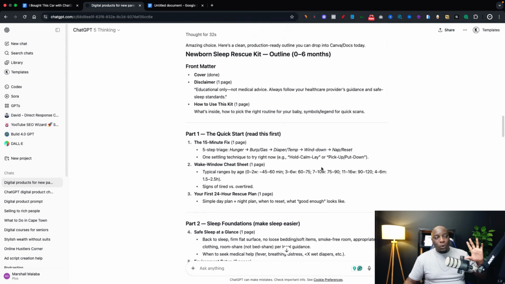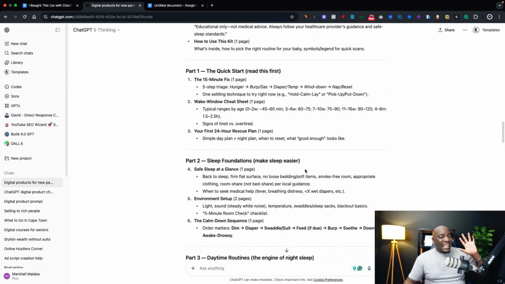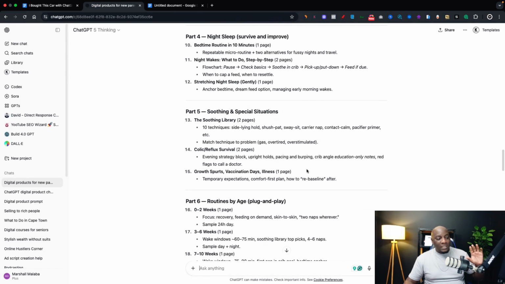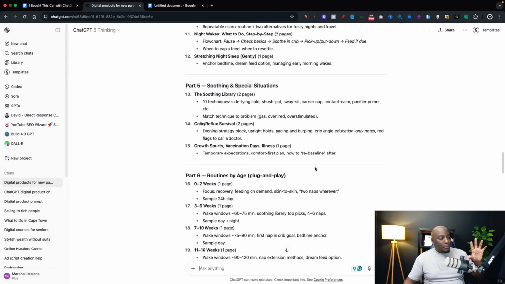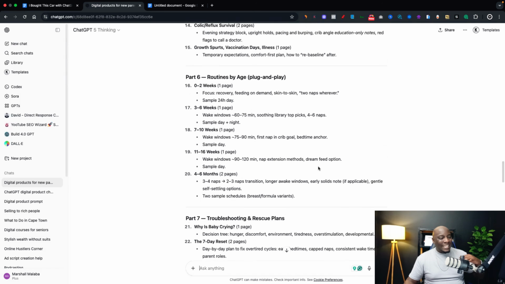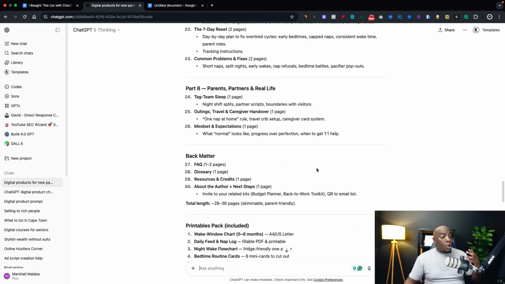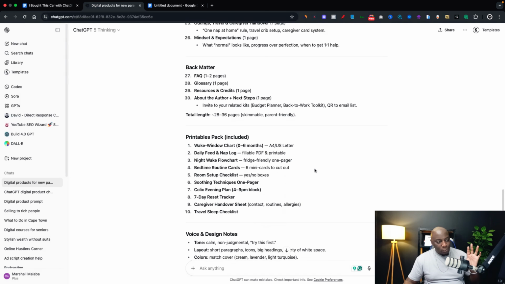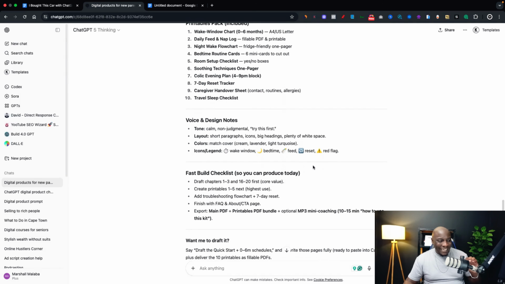Now, depending on the type of book that you want it to create, it can be a short description. In my case, it's long because I have lots of details that I want to put into this. It's going to be an ebook plus some other attachment products like checklists and other things that this person can use. So it's quite long. And no, you don't have to worry. You're not going to be the one writing all this stuff. ChatGPT is going to create all this for you.